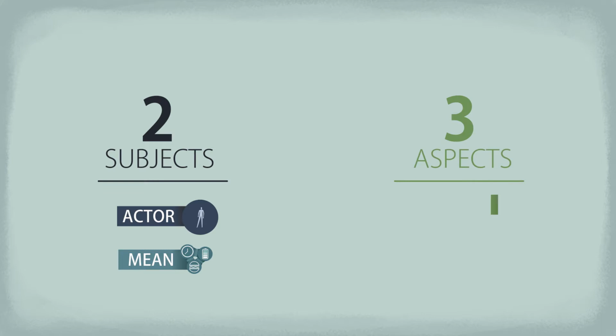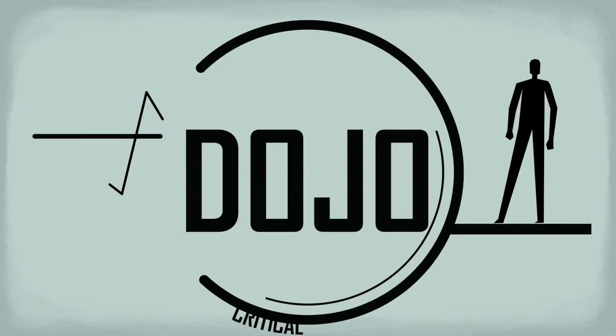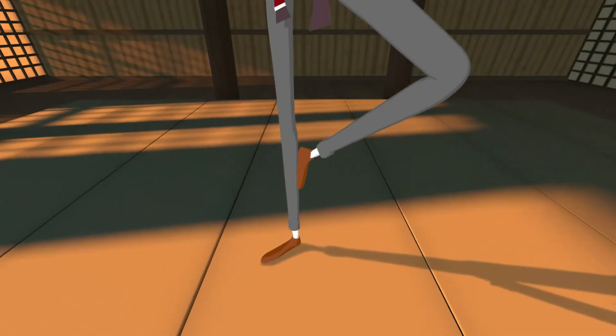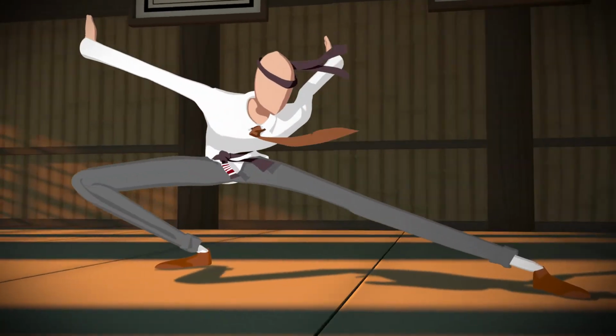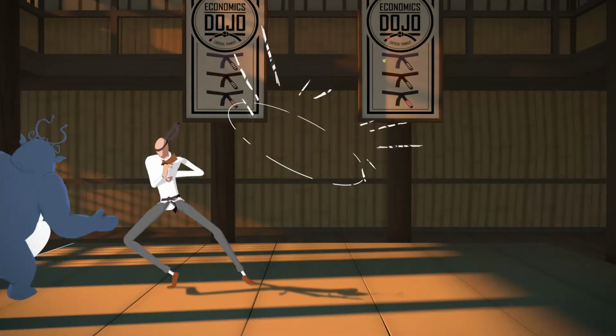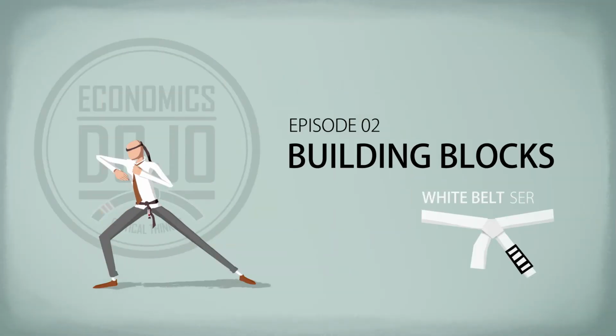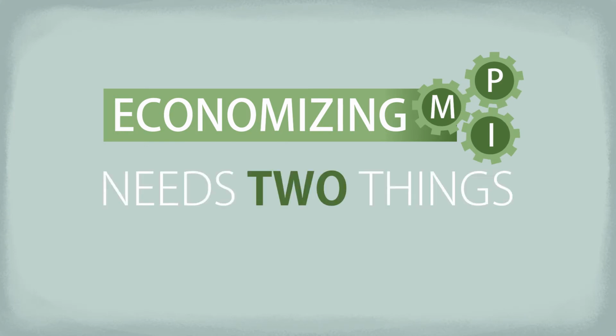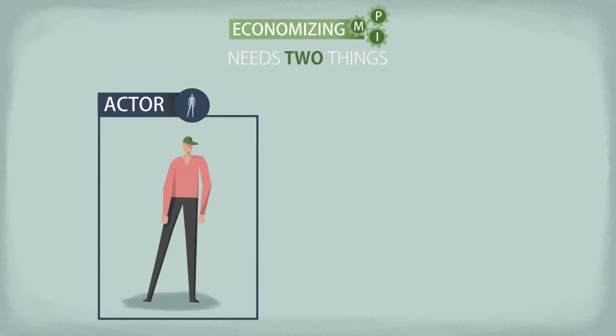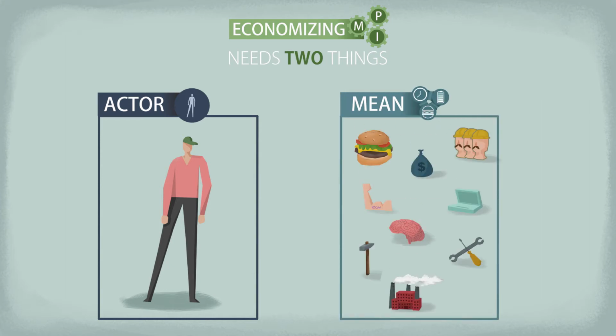The two subjects of economics, the actor and the means, and the three aspects of economizing. Economizing cannot happen without two basic things. An actor, someone who can allocate, and means, something that he allocates. This idea is generally accepted in economics.